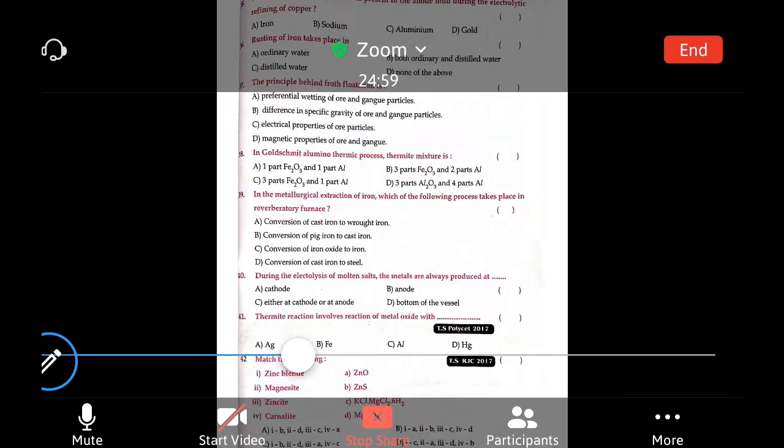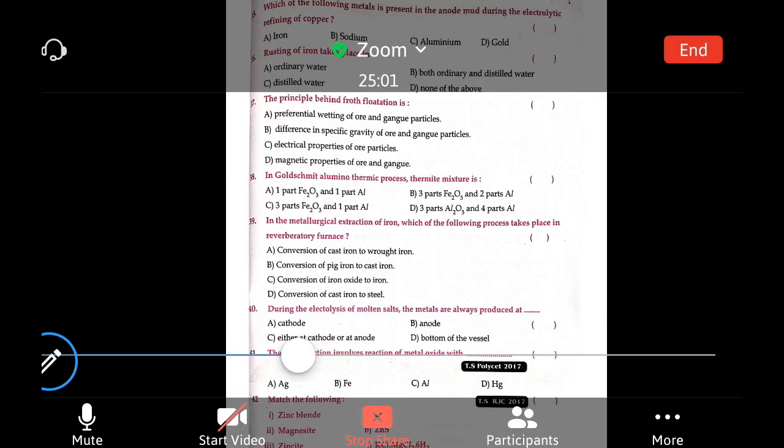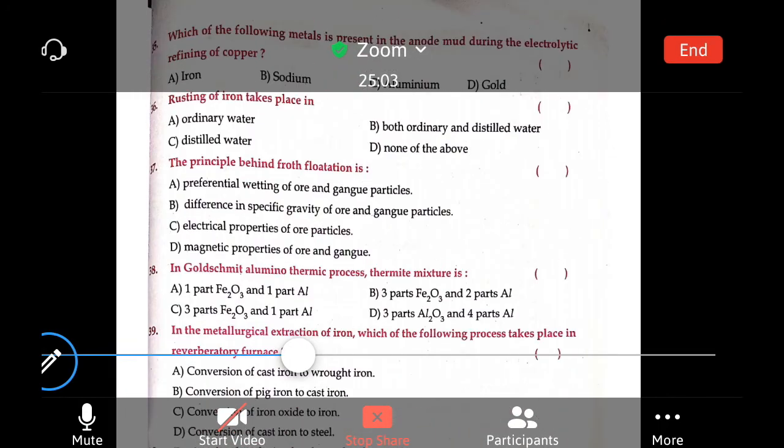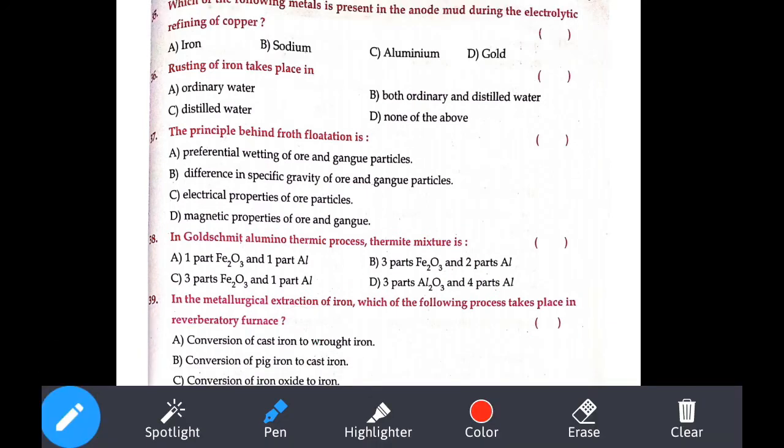Fifty is not over. One more page is there. Okay. Which of the following metals is present in the anode mud during the electrolytic refining of copper? So in the electrolytic refining, the cathode will be a pure metal. We'll be using a pure metal as a cathode, and impure metal acts as an anode, and whatever impurities are present during the electrolysis will be deposited on the anode, that will be called our anode mud.